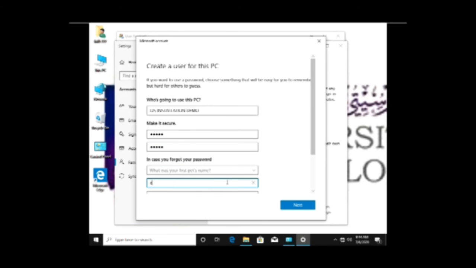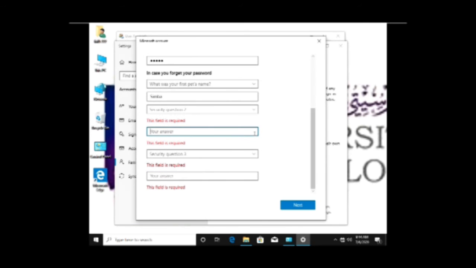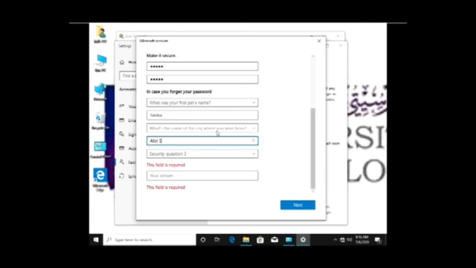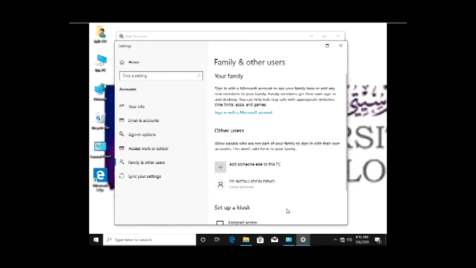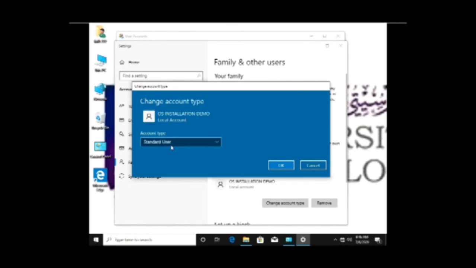And also fill the box below in case you forget the password that you create, and click next. After that, set the account type by changing to administrator and click OK.